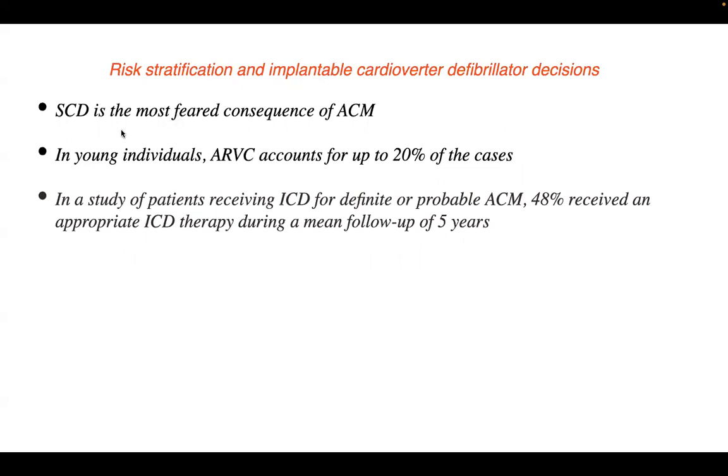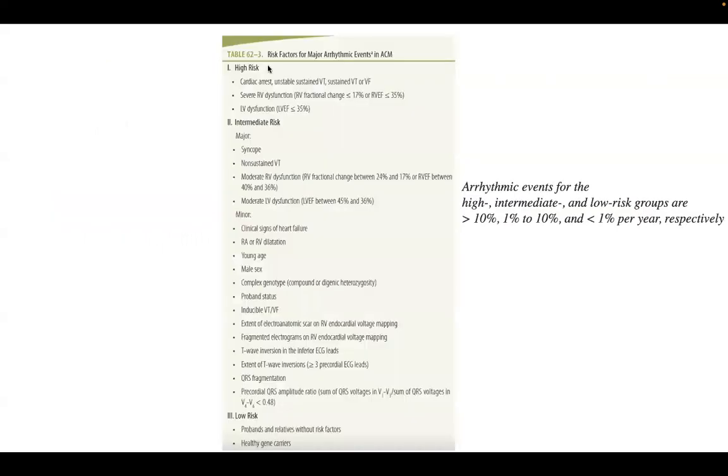So risk stratification and ICD decisions. SCD is the most feared consequence, and in young individuals, they include almost 1/4 of the sudden cardiac deaths. Ablation gurinchi cheppaledendi? Ablation unda? Okay. Patients receiving ICD in 5 years got almost 50% appropriate ICD therapies. So you can imagine the prevalence of the arrhythmias. So these are the high risk factors of major arrhythmic events.